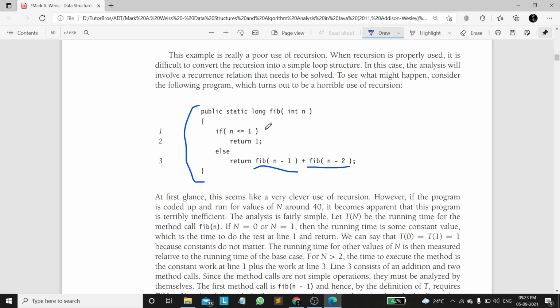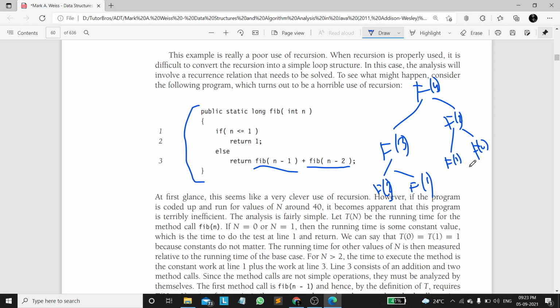So why is it exponential? If you consider this f of 4, it will be calculating f of 3 and f of 2. Now again for f of 3, it calculates f of 2 and f of 1. Similarly for f of 2, it is again f of 1, and f of 0. Now you can see f of 2 is computed 2 times. This is for only small input 4, but if you consider larger inputs like n as 30, 40, there will be multiple repeated computations happening.